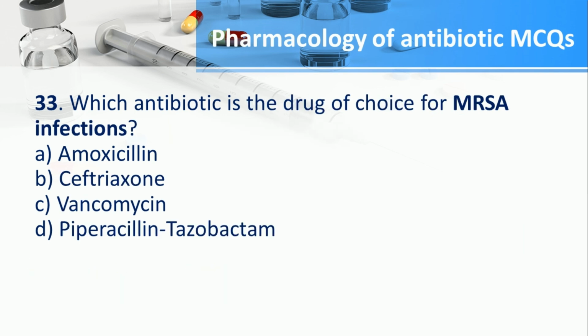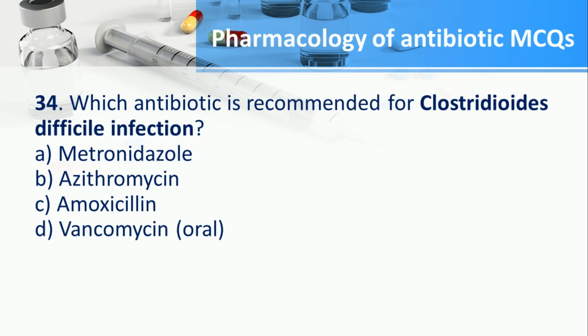Number 33. Which antibiotic is the drug of choice for MRSA infections? A. Amoxicillin, B. Ceftriaxone, C. Vancomycin, D. Piperacillin and Tazobactam. The answer is C. Vancomycin. Number 34. Which antibiotic is recommended for Clostridioides difficile infection? A. Metronidazole, B. Azithromycin, C. Amoxicillin, D. Vancomycin oral. The answer is D. Vancomycin oral.